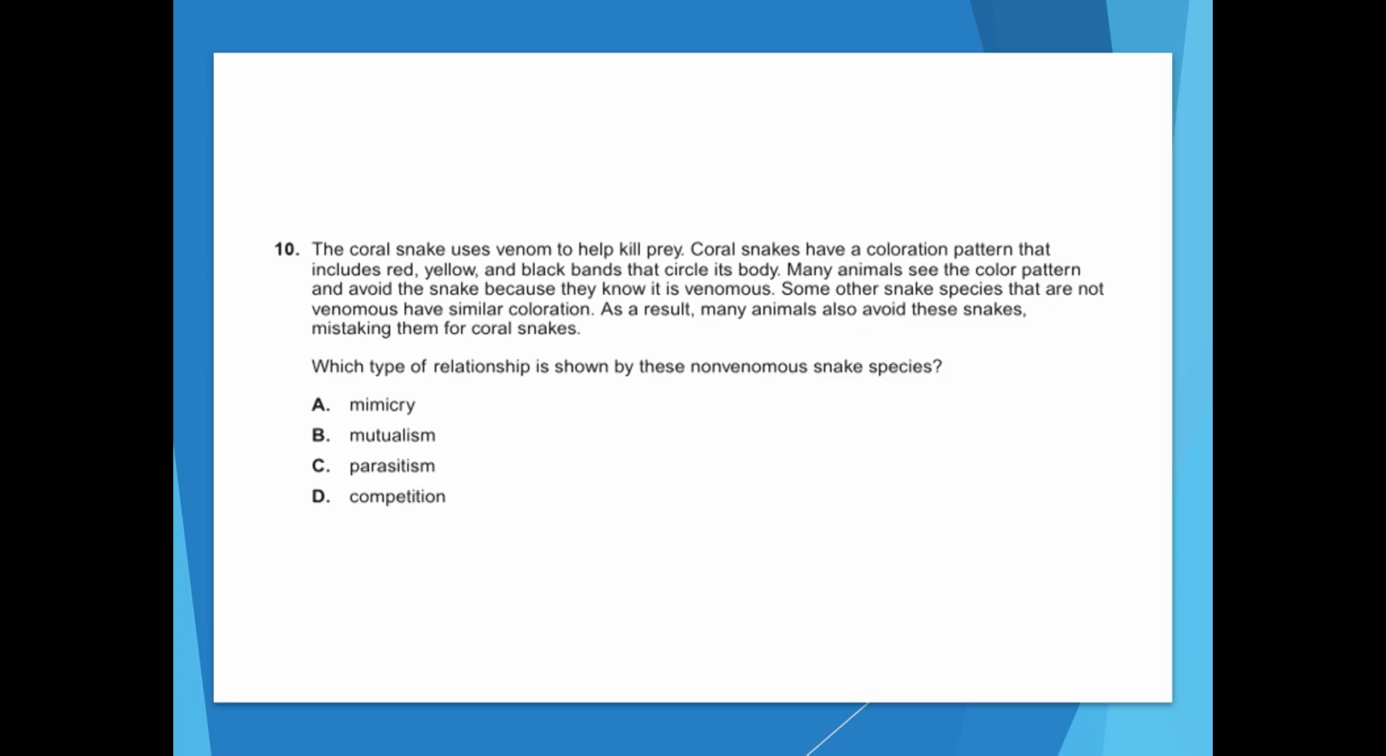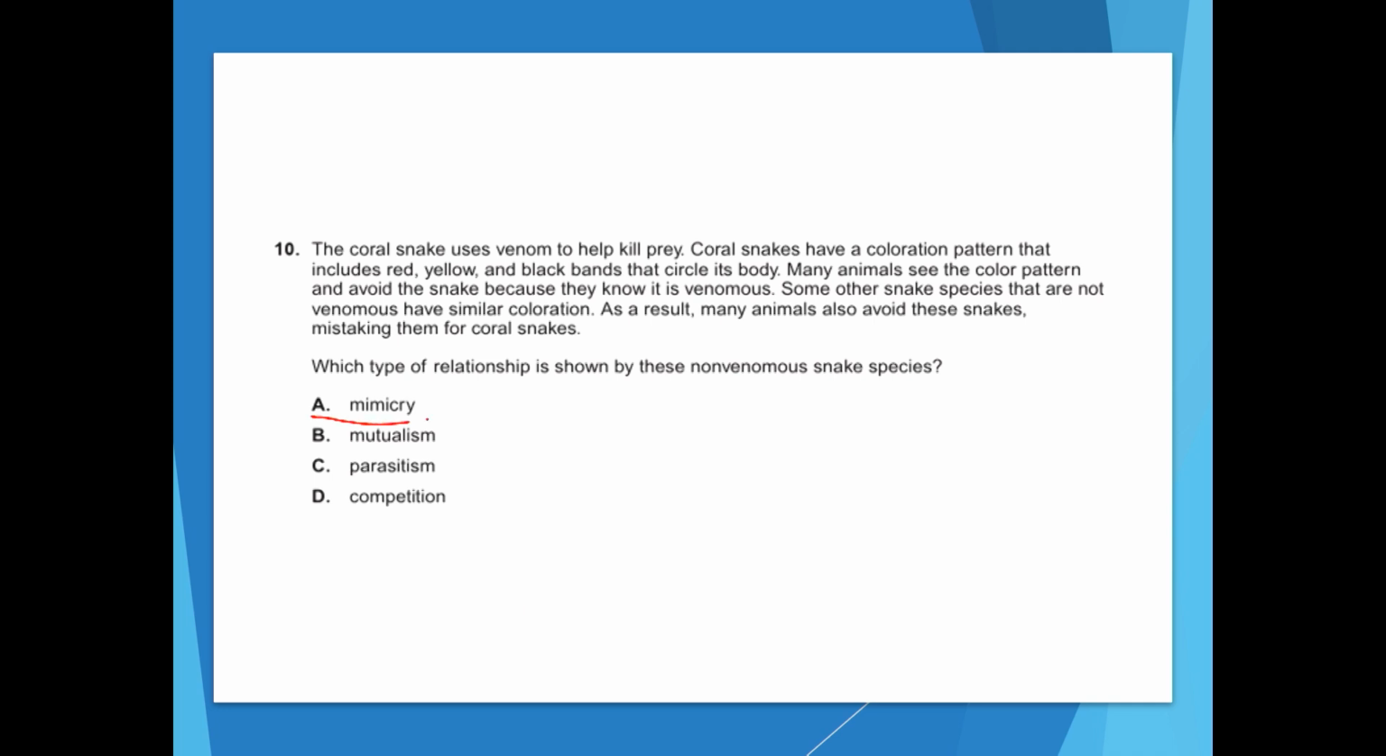This says the coral snake uses venom to help kill prey. Coral snakes have a coloration pattern that includes red, yellow, and black bands that circle its body. Many animals see the color pattern and avoid the snake because they know it is venomous. Some other snake species are not venomous, but have similar coloration. As a result, many animals also avoid these snakes, mistaking them for coral snakes. Which type of relationship is shown by these non-venomous snake species?